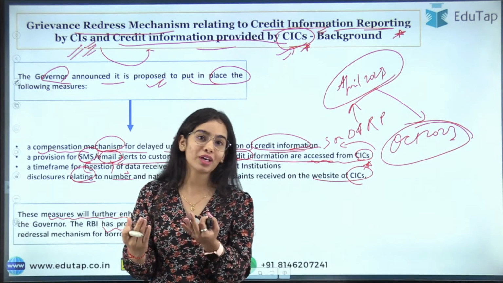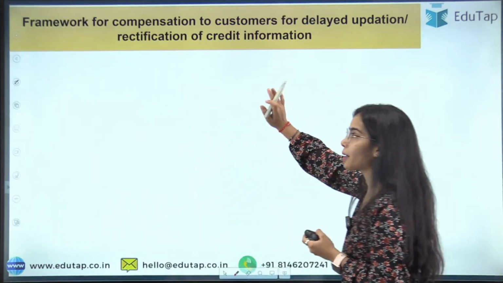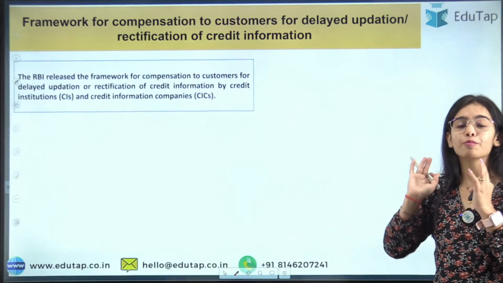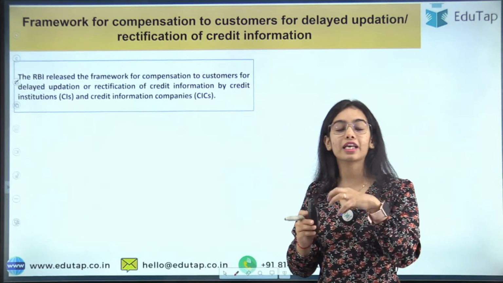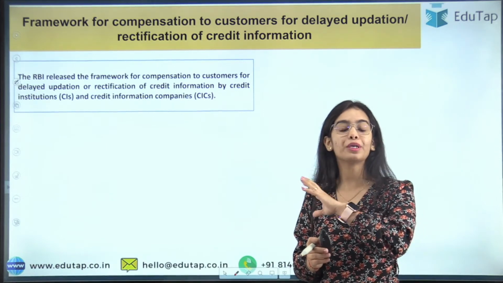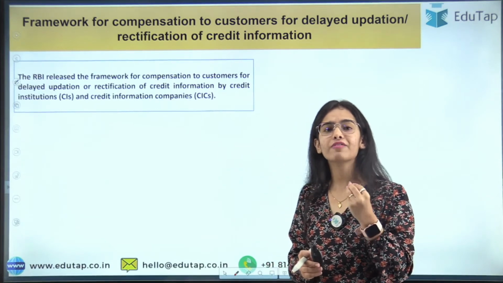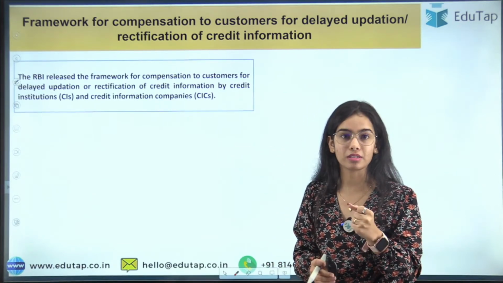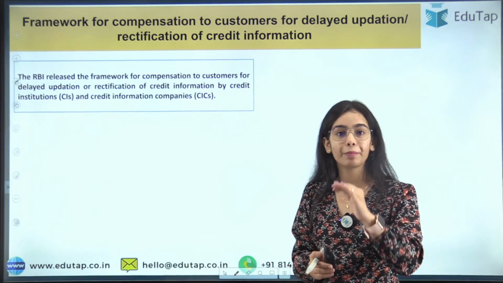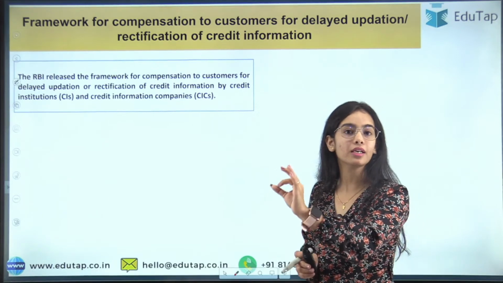A framework for the compensation was released in October 2023. This is a big win for customers. If their data is not updated on time and due to this they are not able to receive more loans from any other institution, this is a very problematic situation for that person and it should not happen. The updation and rectification of the information should happen on a timely basis.